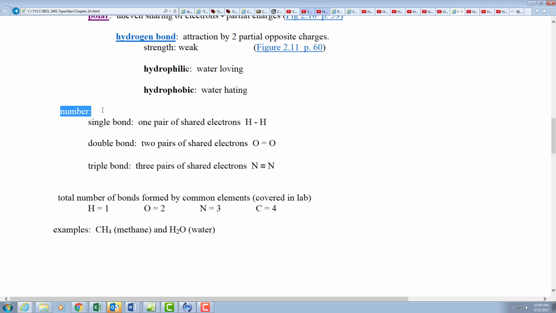So far we've seen a number of bonds. We've only looked at single bonds, that little line between atoms. A double bond is when two atoms share two pairs of shared electrons. It looks like an equal sign between the two atoms. And a triple bond looks like a funny equal sign, 3 dashes in between two atoms. They're sharing 3 pairs of shared electrons.